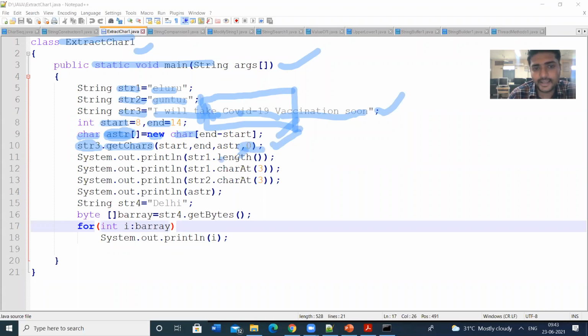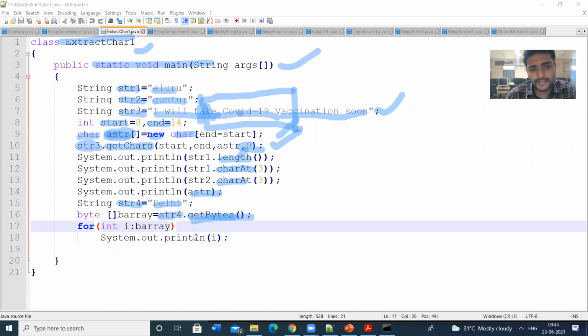Next I am using the length method on string 1. Next, the charAt method on string 1, charAt at position 3. Next I am printing the aStr string. Next I am defining another string, Delhi. Next I am using the byte array, str4.getBytes. This is getBytes; the earlier one was getChars. This is the getBytes method.